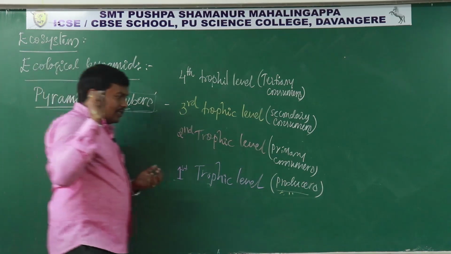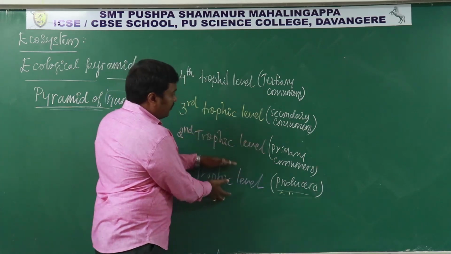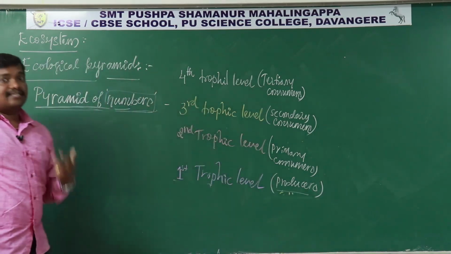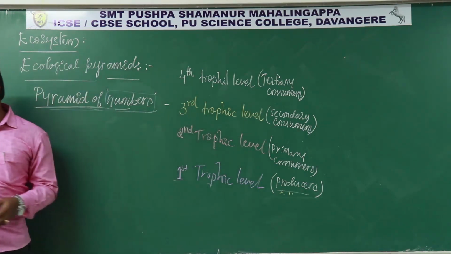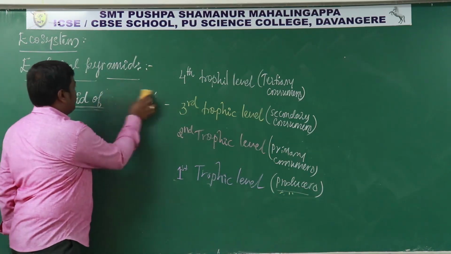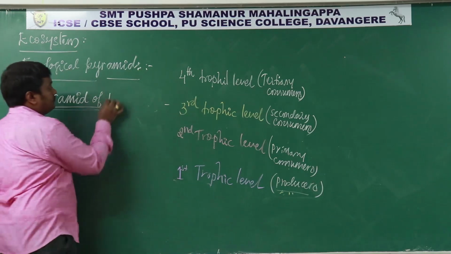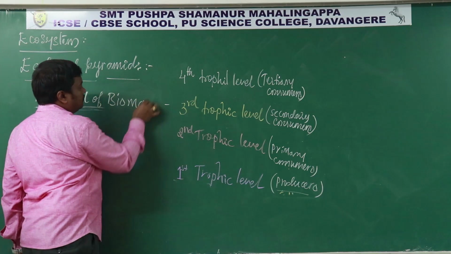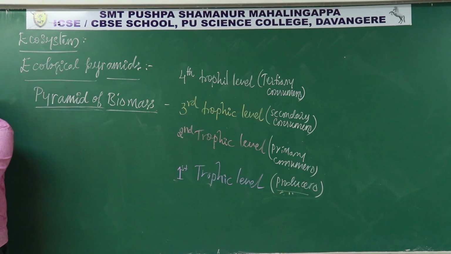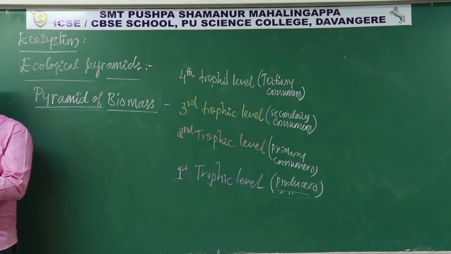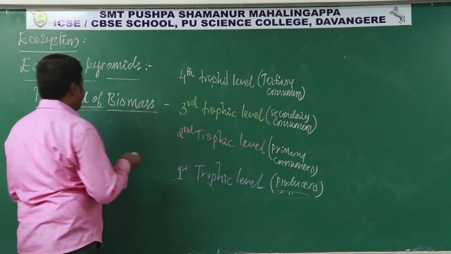So the biomass available in a particular trophic level in a given time forms the standing crop. From the standing crop also we can construct the pyramid. Suppose let me change it from the pyramid of number to the pyramid of biomass. If you construct a pyramid, it also becomes a pyramid of biomass for a terrestrial ecosystem.